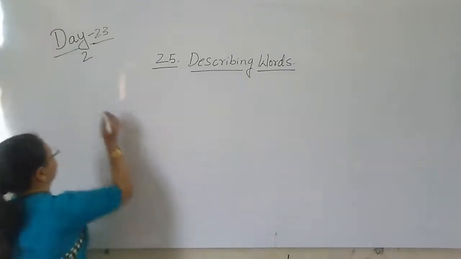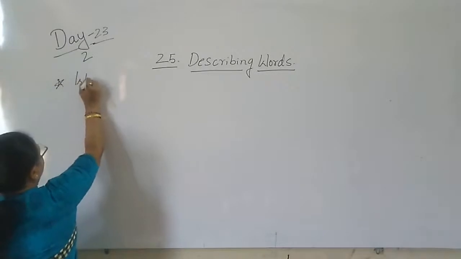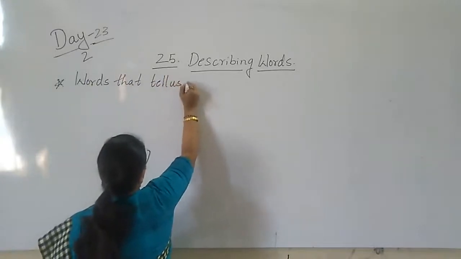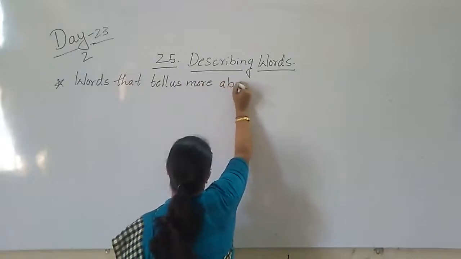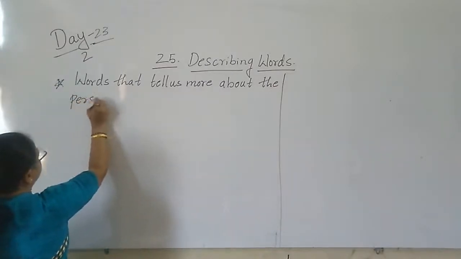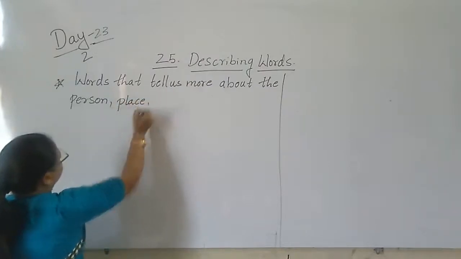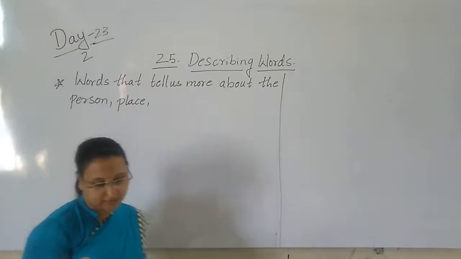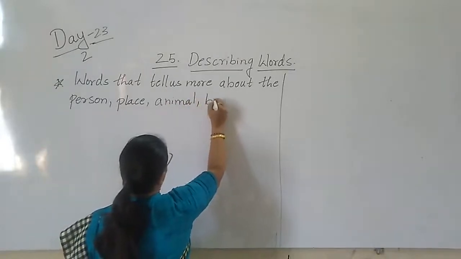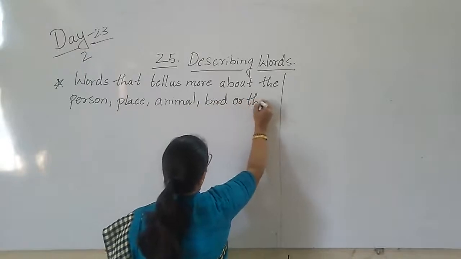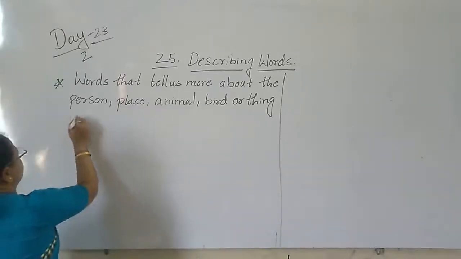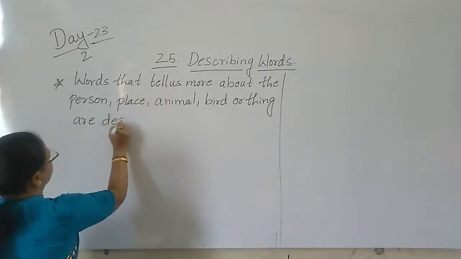So first let me write the sentence here, children. Words that tell us more about the person, place, animal, bird or thing are describing words.